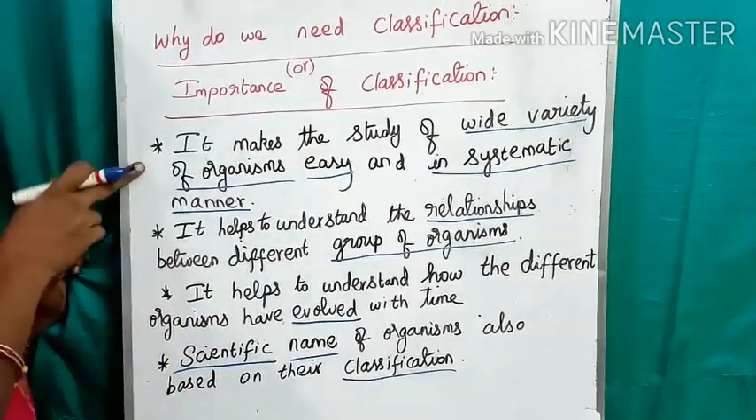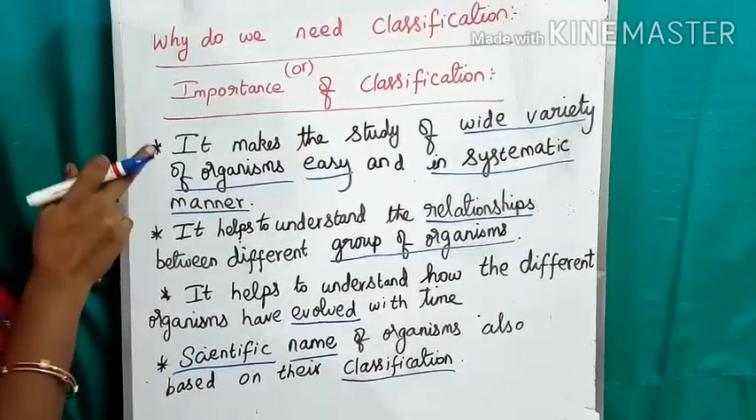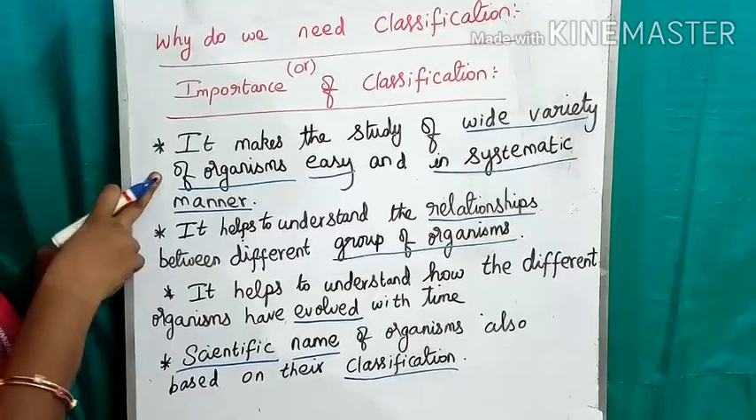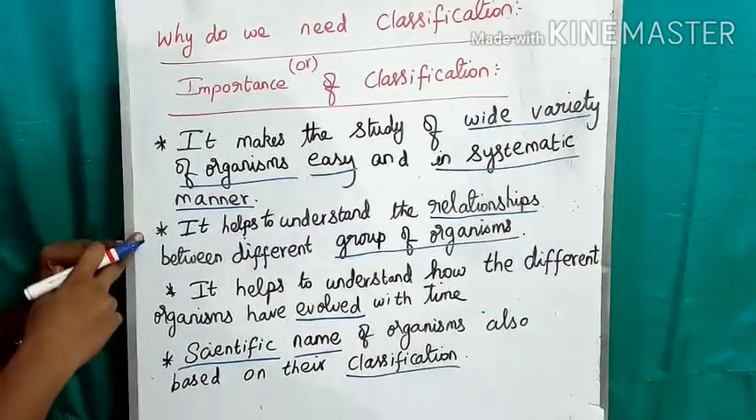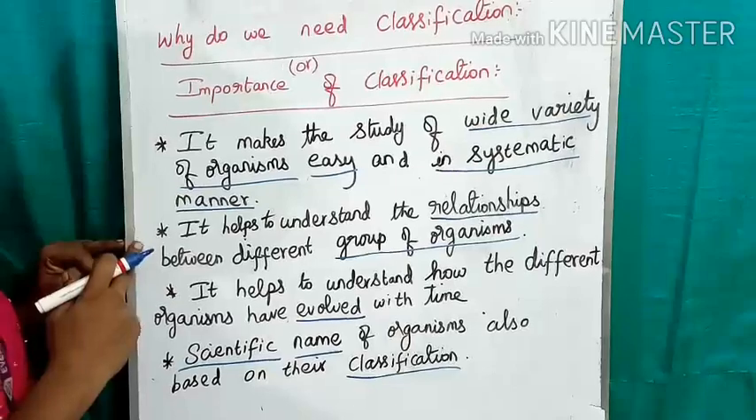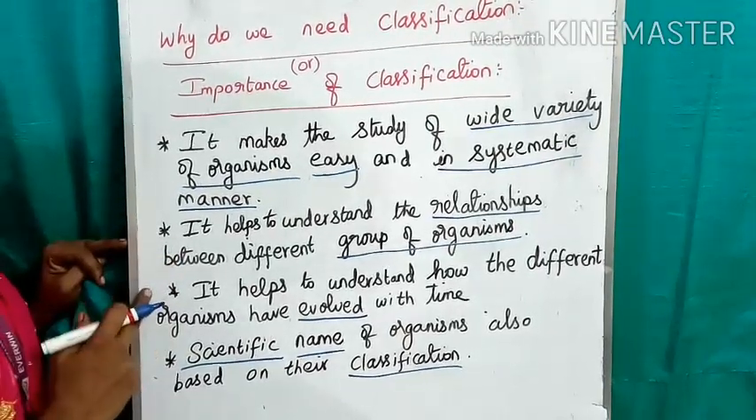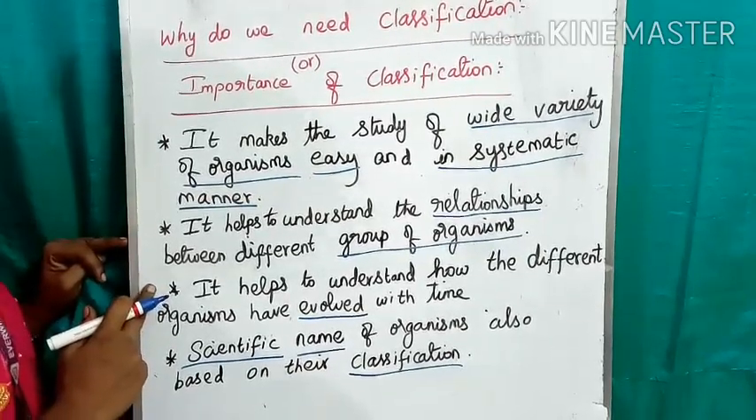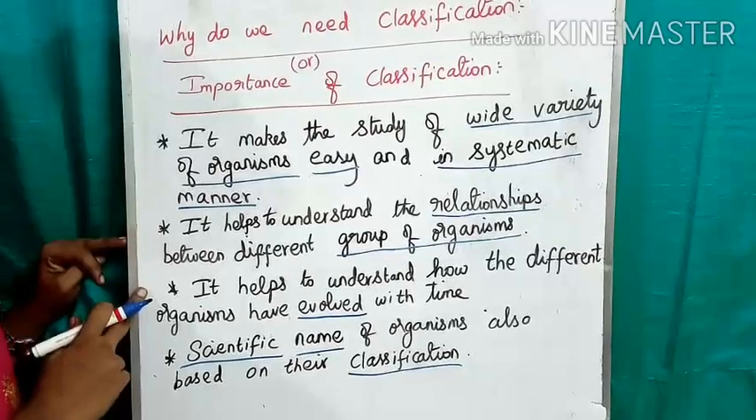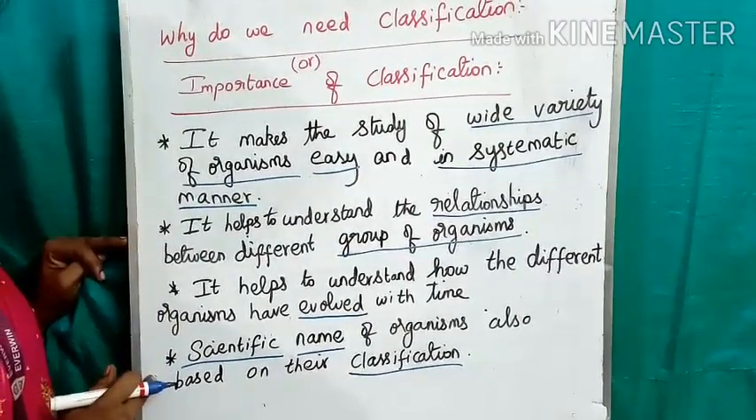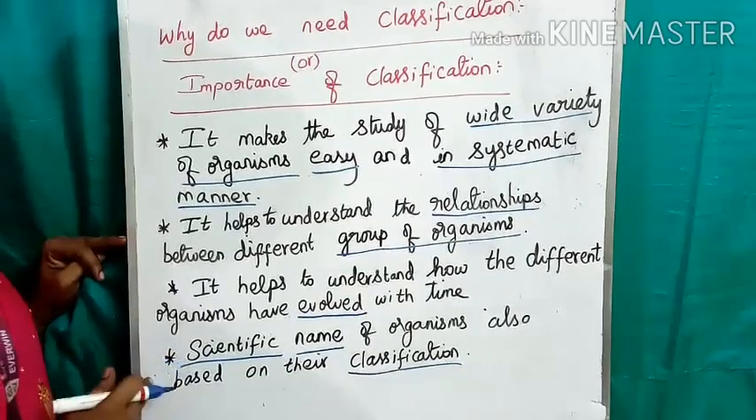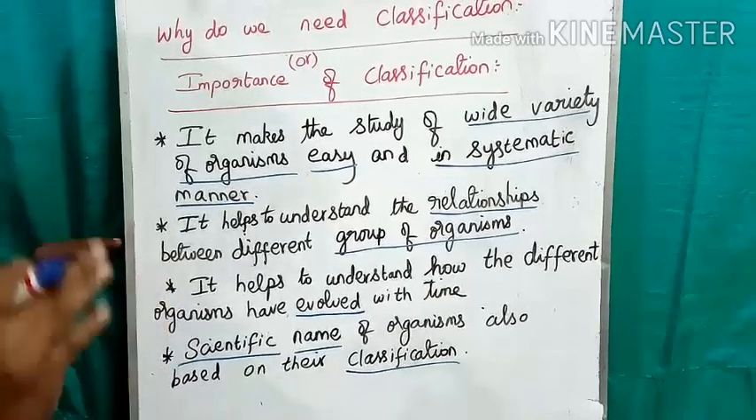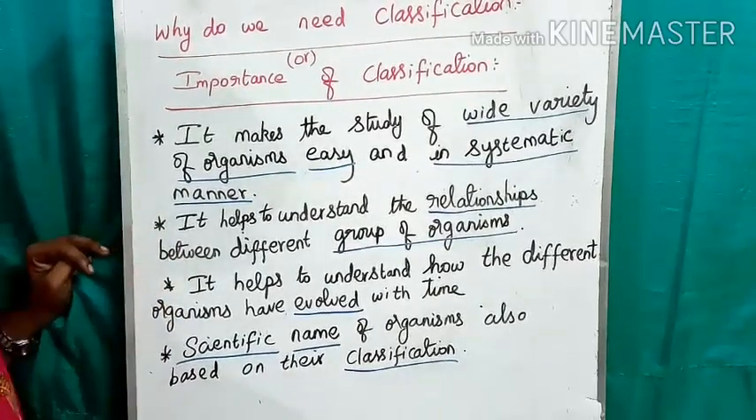Again I am repeating. First, to understand and know the systematic manner of all living organisms, we need classification. Second, to compare and know the relationship between groups of organisms, we need classification. Third, how the organisms evolved on the earth. To understand the evolution of organisms, we need classification. The last one, giving a scientific name for an organism, also needs classification. So these are the reasons we need classification to group the organisms.